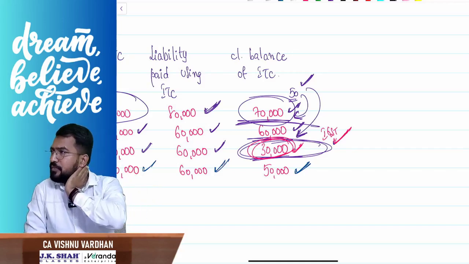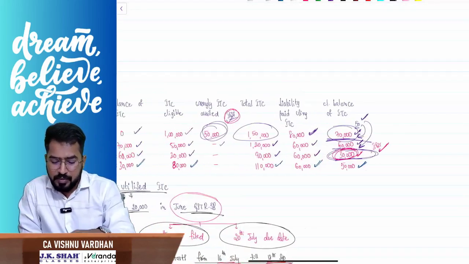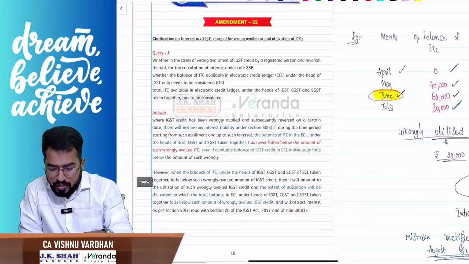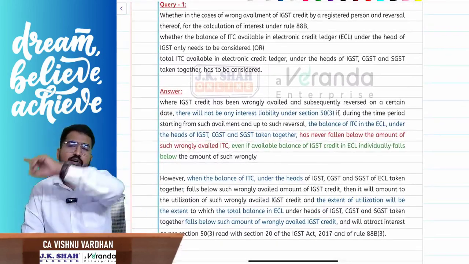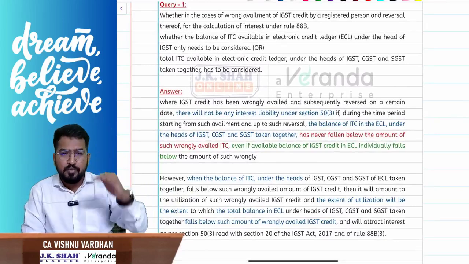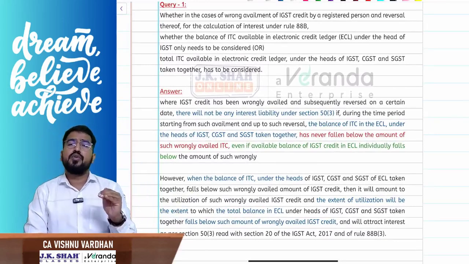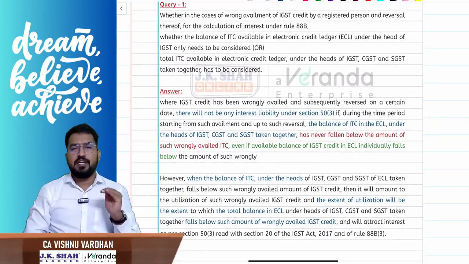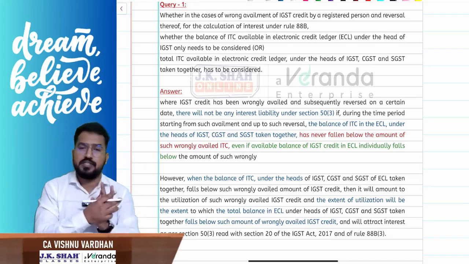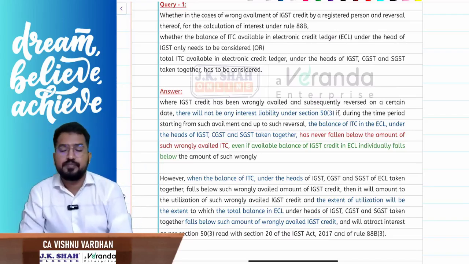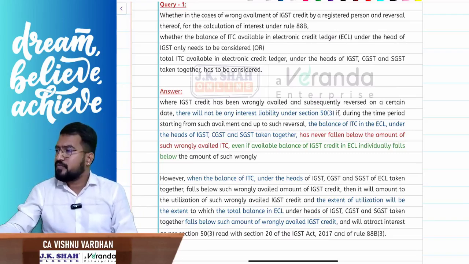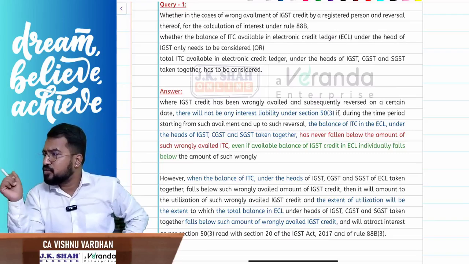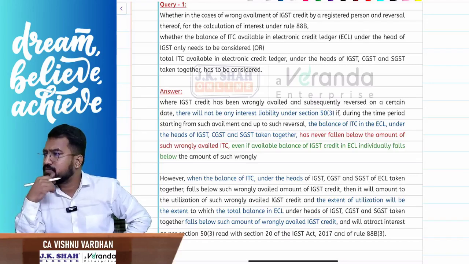Got the clarity? Respond. I repeat, wrongly availed IGST ITC will be treated as utilized only if the balance of all the heads put together cumulatively falls below the amount of wrongly availed ITC. Then only you can say it is utilized. That is the clarification. Okay, am I clear? Others respond, waiting for your response.